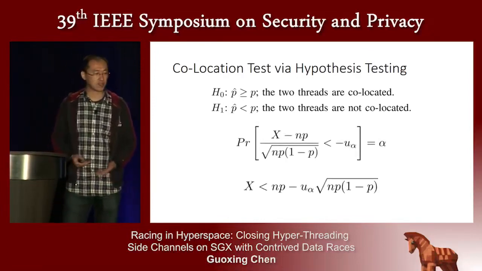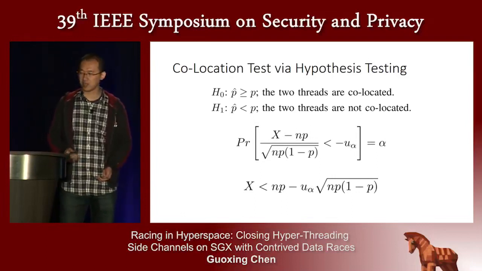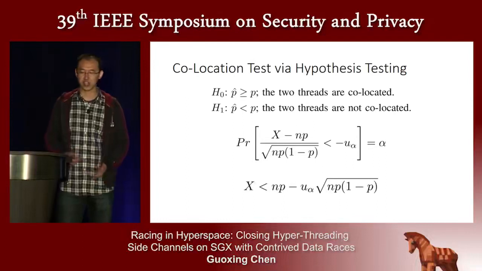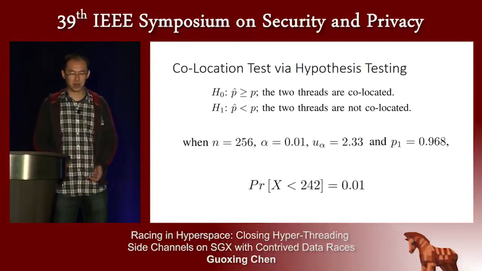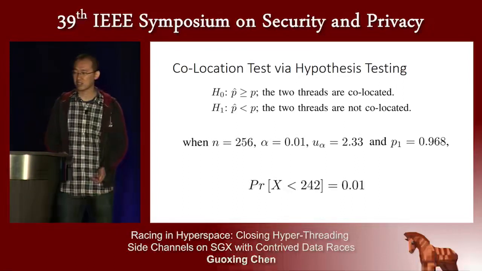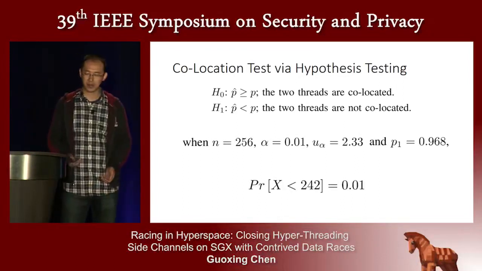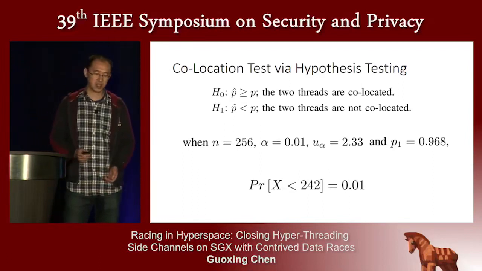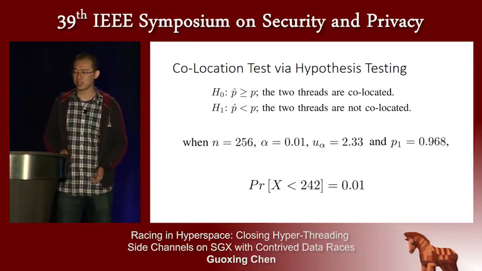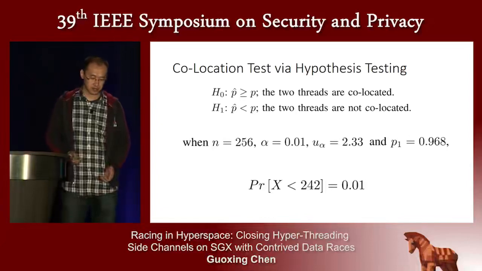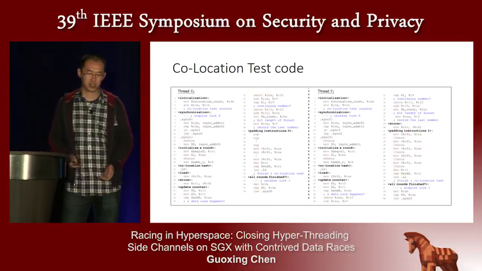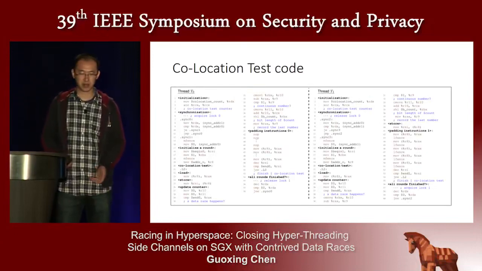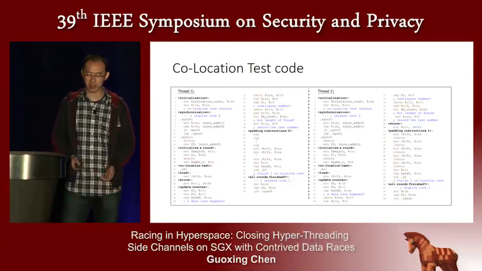And these two formulas are used to calculate the threshold given a specific significance level alpha to reject the null hypothesis. And here's a concrete example. When 256 data race tests are performed, the probability of observing less than 242 data races is around 1%. This is the code for the collocation test. Due to time limit, I will not go deeper here. It's also included in the paper.